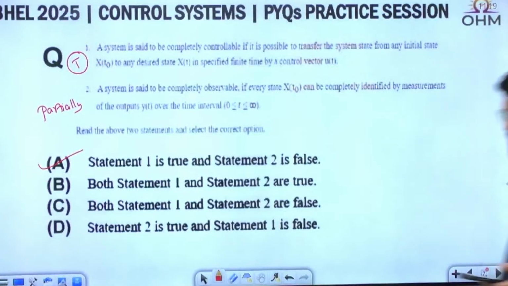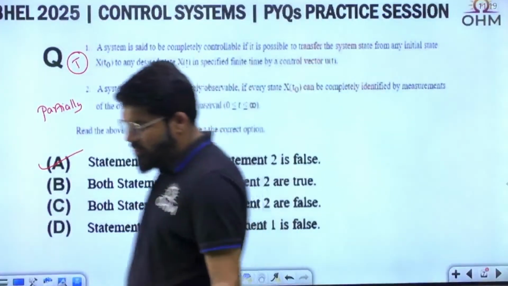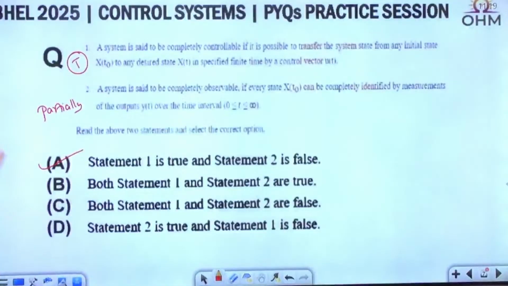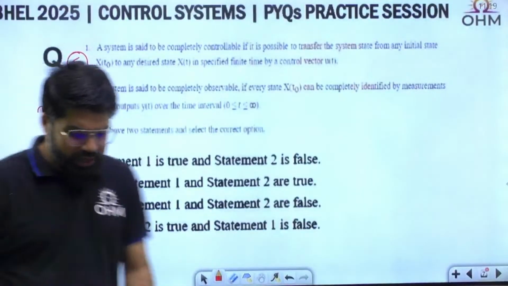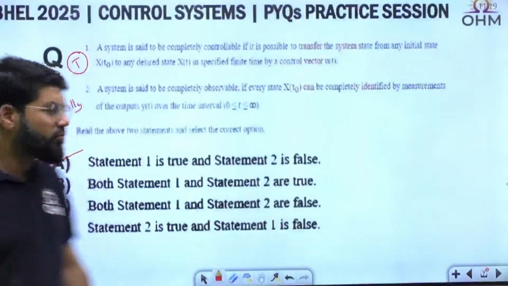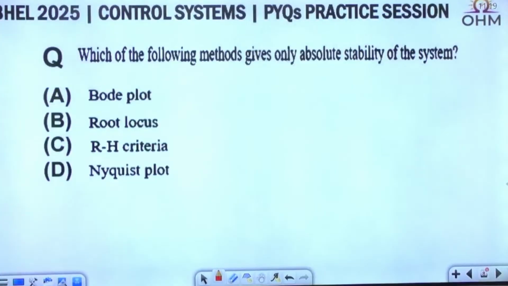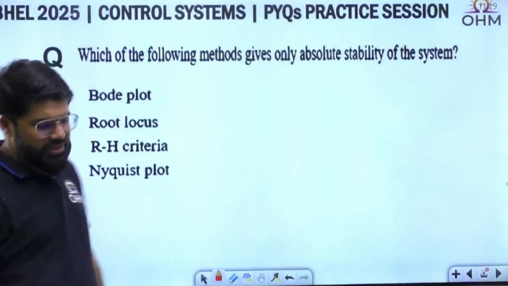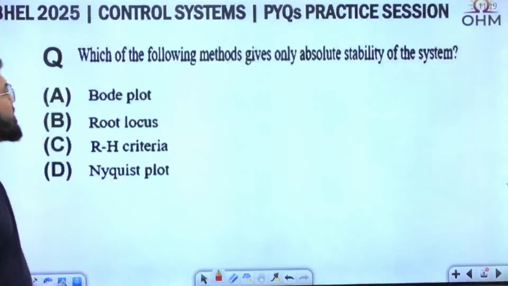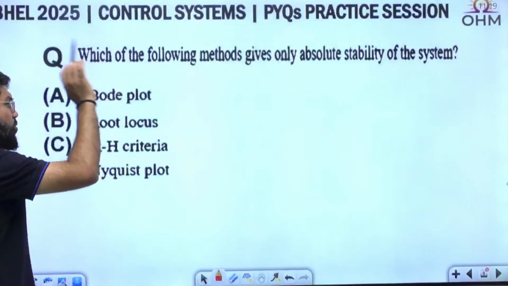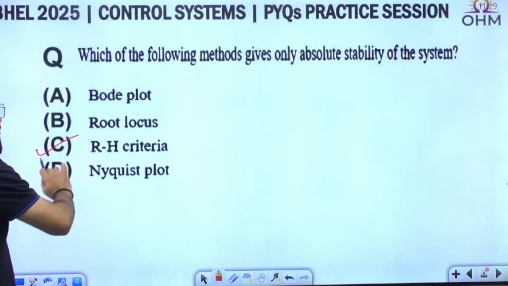Moreover, that specified time could be anything from minus infinity to infinity. That also can be specified here. So from that point of view, statement number 2 is not completely true. Right. Moving ahead to the next question, a very simple question, just tick mark and move ahead. Which of the following gives only absolute stability criteria? RH criteria.